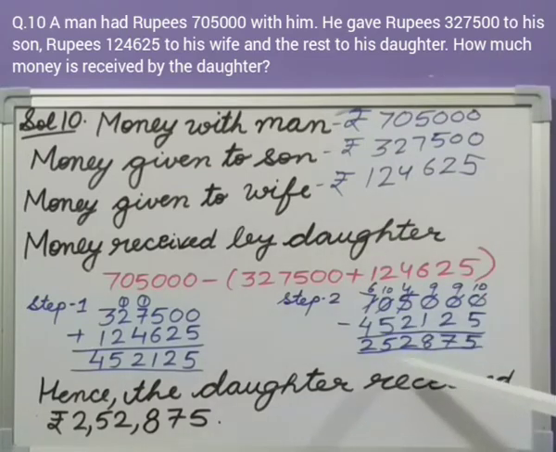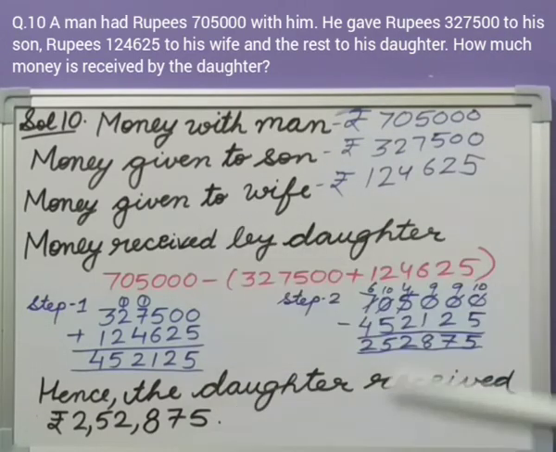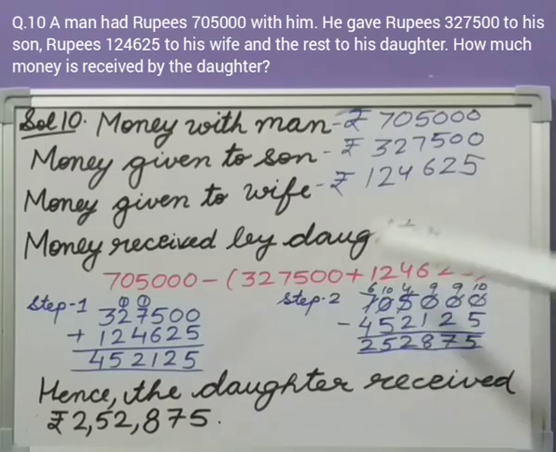So the left amount is 2,52,875. Hence the daughter received 2,52,875 because the question says the rest amount, whatever the amount was left, was given to his daughter.